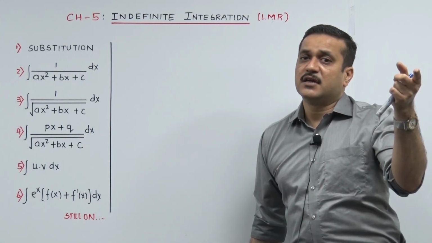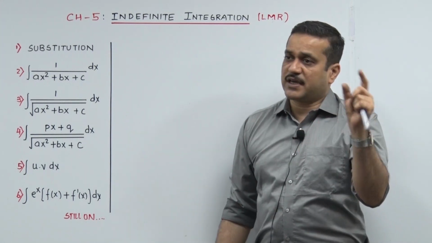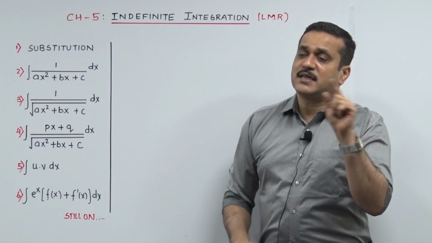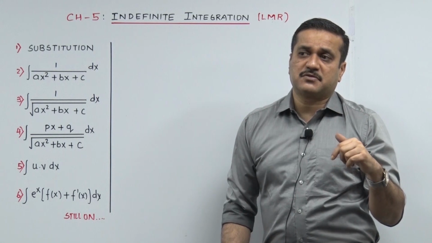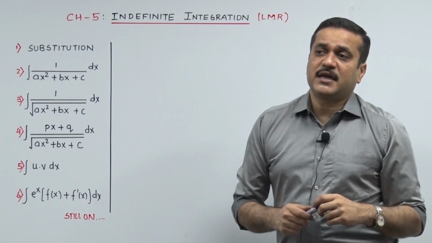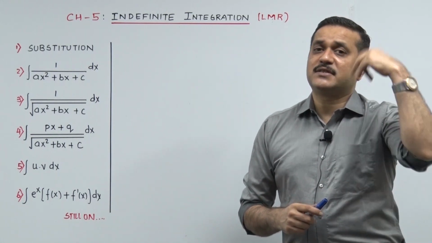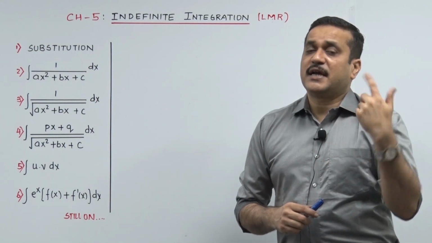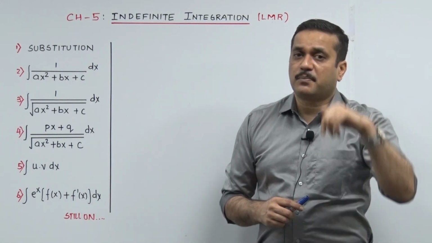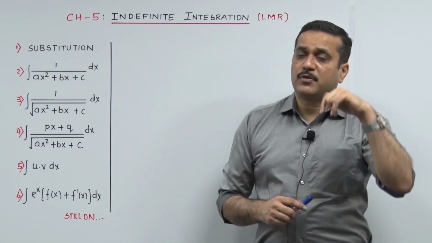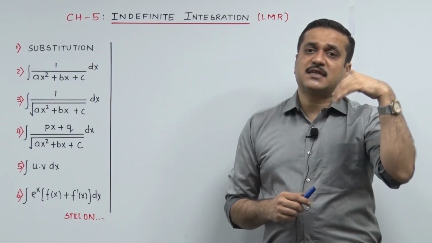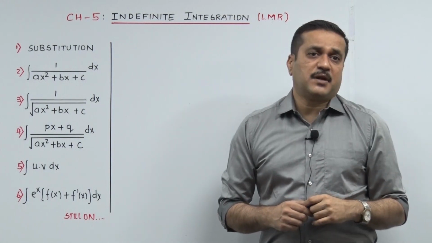The integration of x raised to n goes x raised to n plus 1 upon n plus 1. For example, if you are integrating x square, it becomes x cube upon 3. When you integrate x cube, it becomes x raised to 4 upon 4. When you integrate x raised to 4, it becomes x raised to 5 upon 5, of course plus c. It's x raised to n plus 1 upon n plus 1.